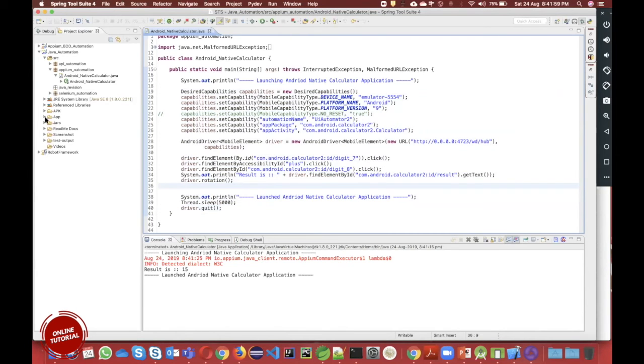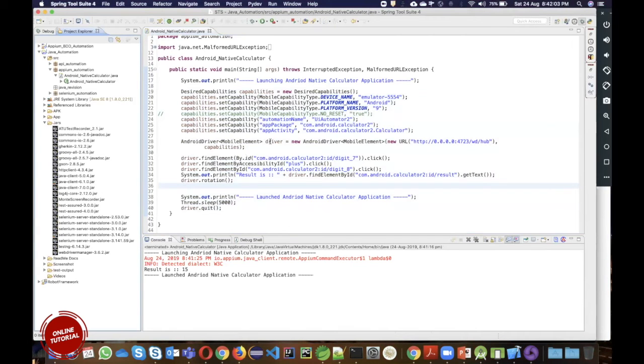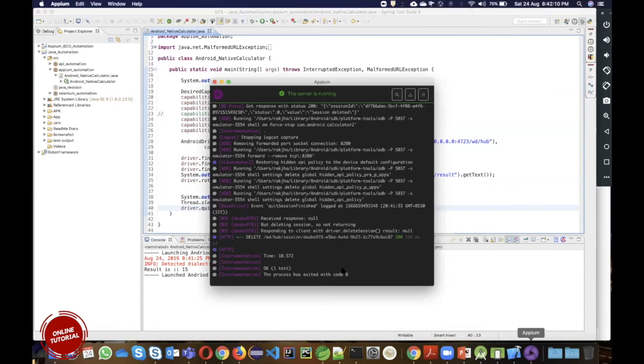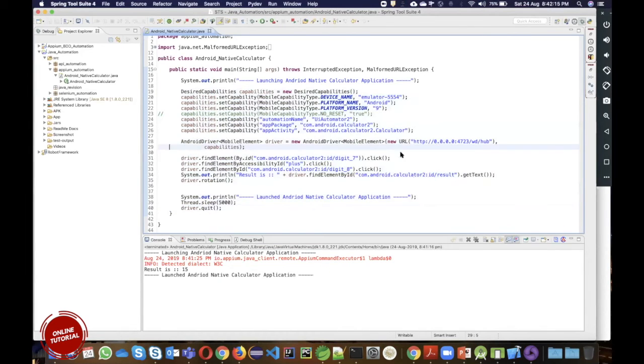Later that code will be converted into some JSON format using this client. This client will take care of this code, and whenever you run it, as soon as Appium gets the code, it will start doing some activity.